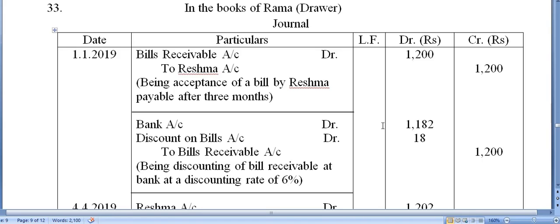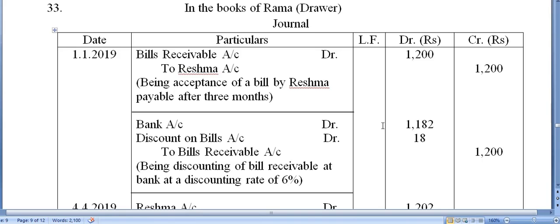Now Rama discounts it with the bank at 6%, actually 6% per annum. So on 1st January only, Rama is discounting the bill immediately after it was drawn and accepted by the drawee. On the date of maturity, the bill was dishonored.